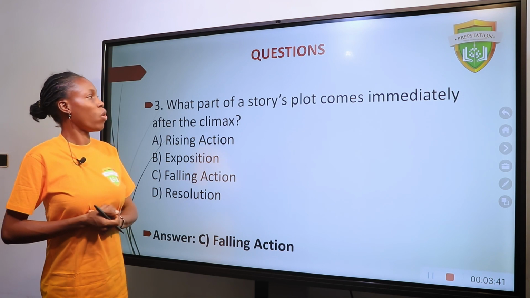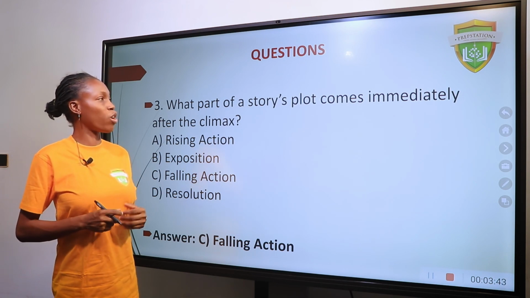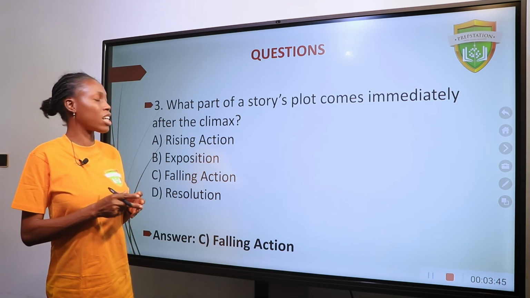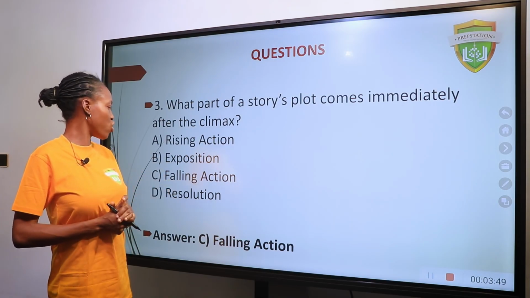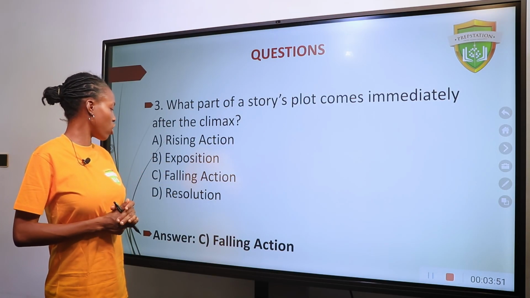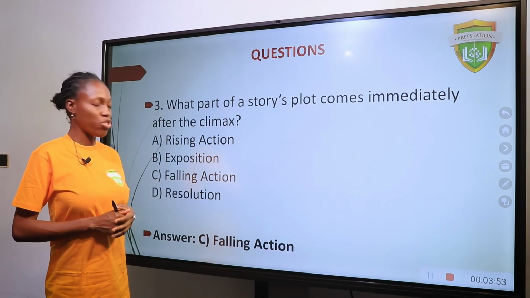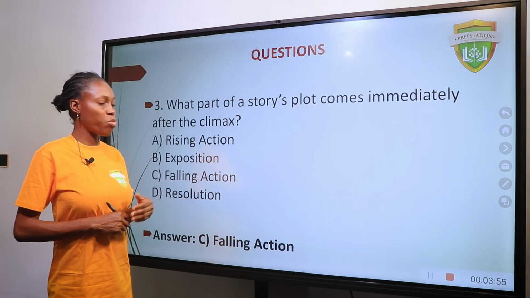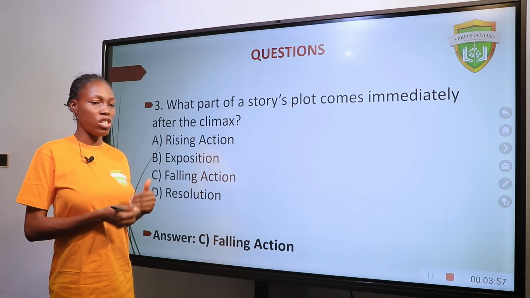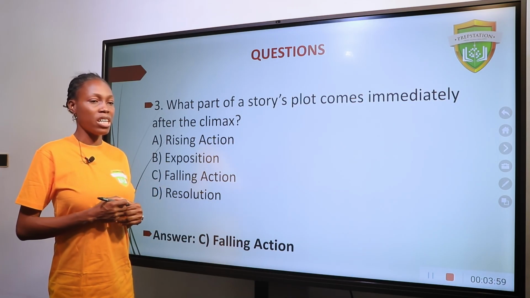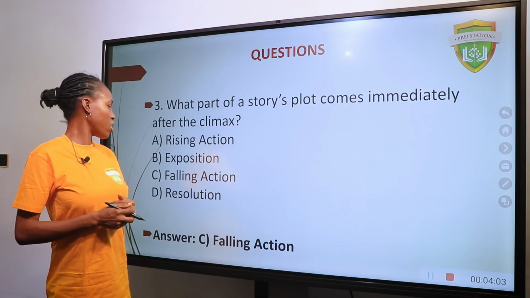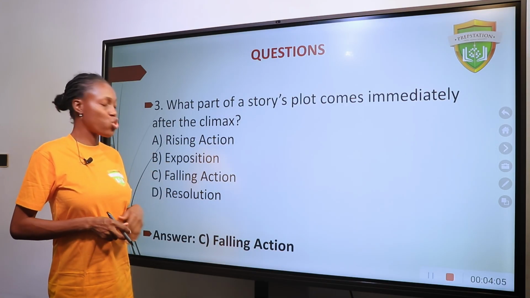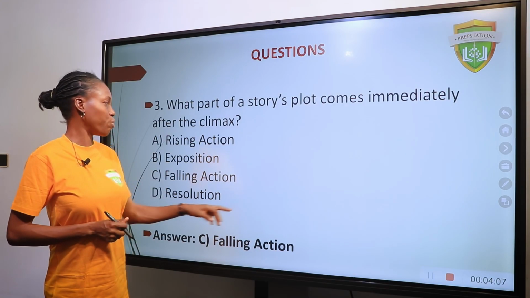Number 3. What point of a story's plot comes immediately after the climax? A. Rise in action. B. Exposition. C. Fall in action. D. Resolution. The answer is fall in action. Remember, you start from the beginning of a play, and then that starts with the conflict, then the climax, then the fall in action that leads to a resolution.